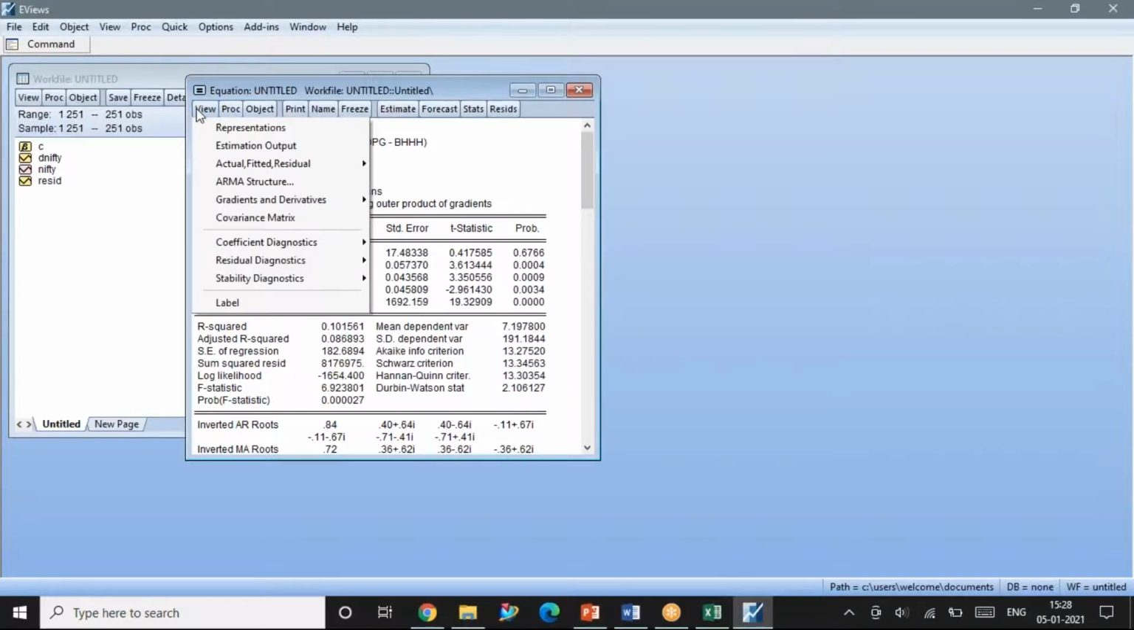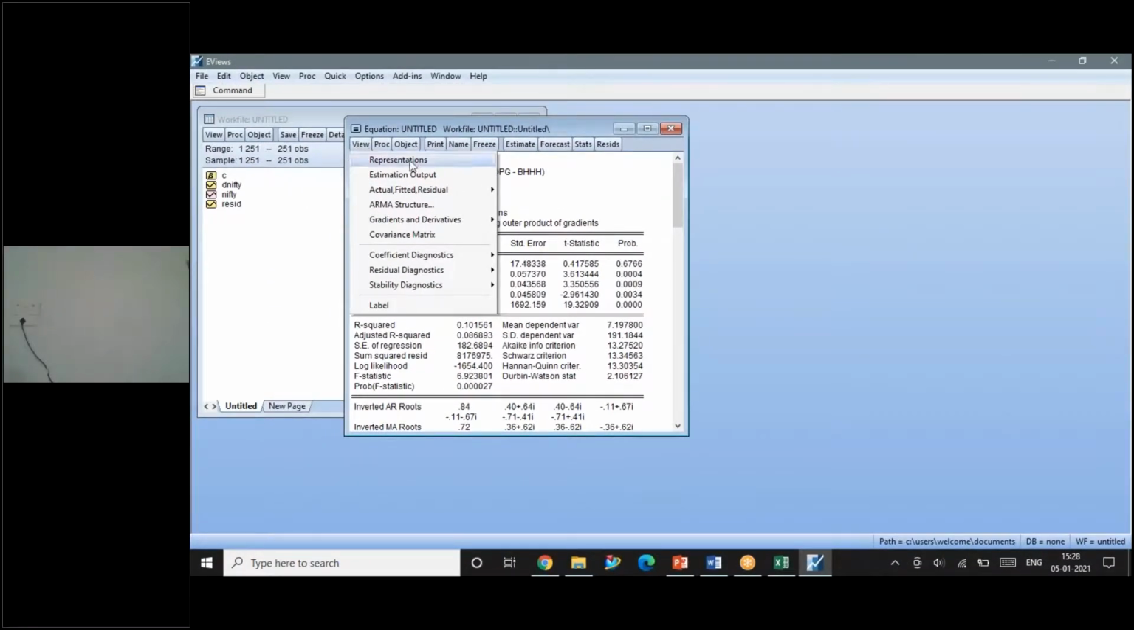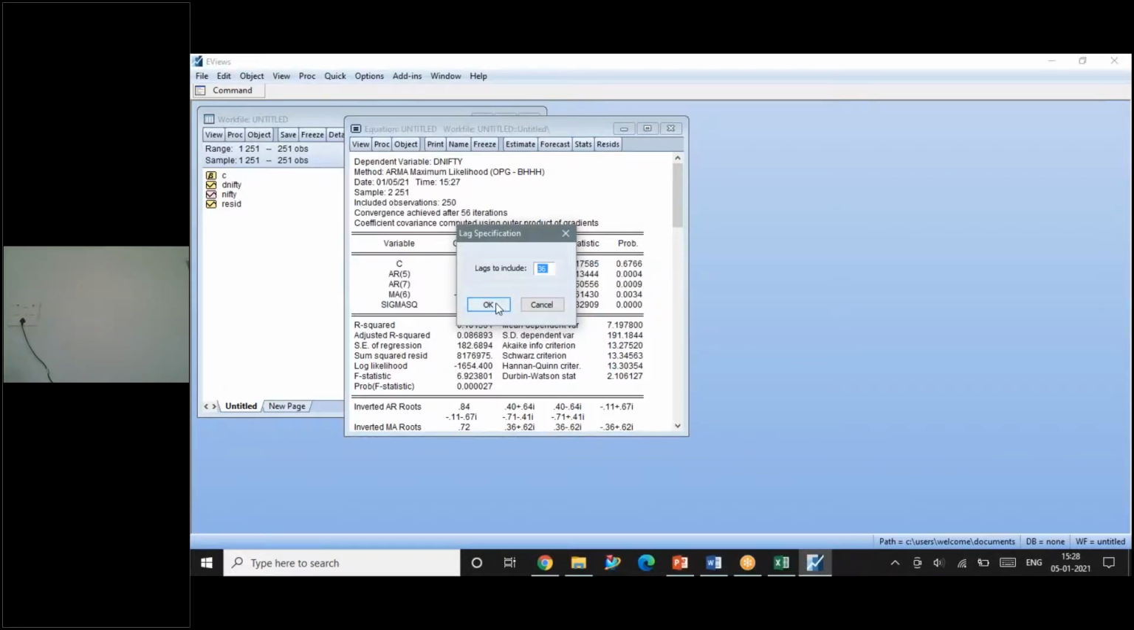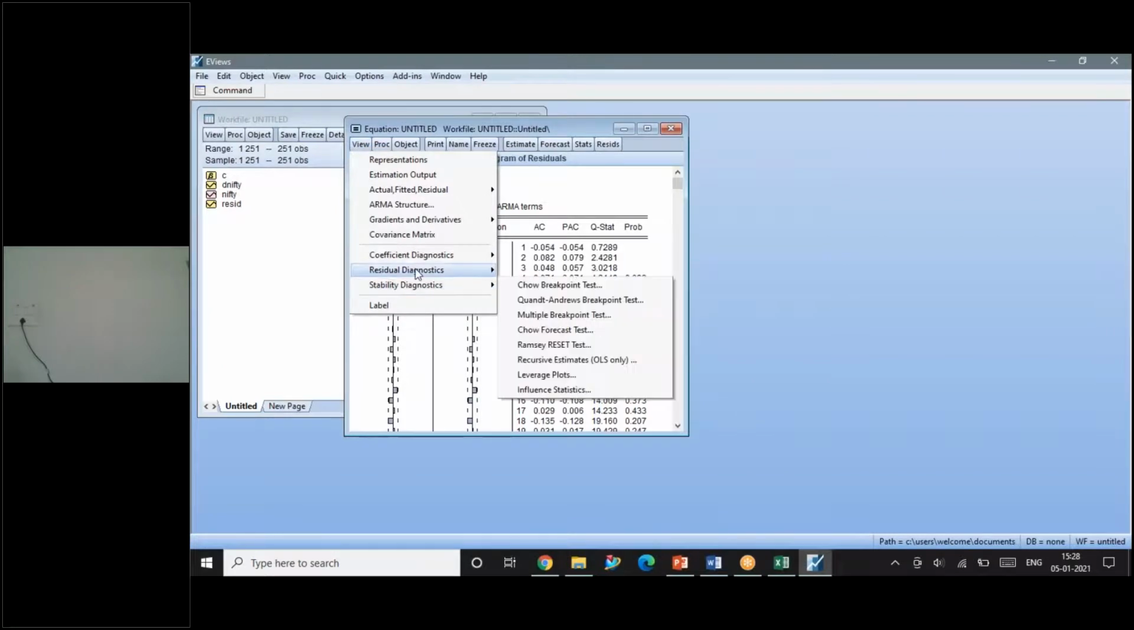I have to check whether this model is appropriate for me or not. To check that, from the output window, I have to click on view, then residual diagnostics, correlogram Q-statistics. When I was using the earlier model, AR5, MA6, my correlogram Q-statistics said that there is no significant autocorrelation. So this test again repeats the same thing.